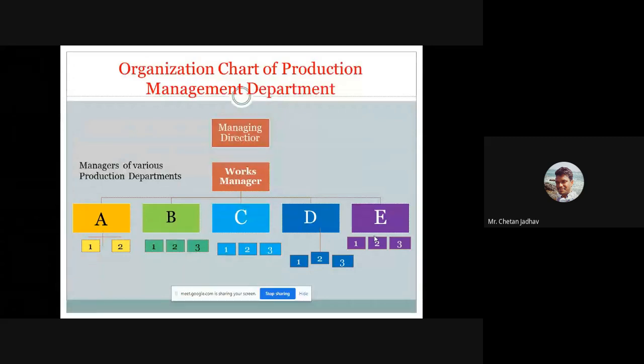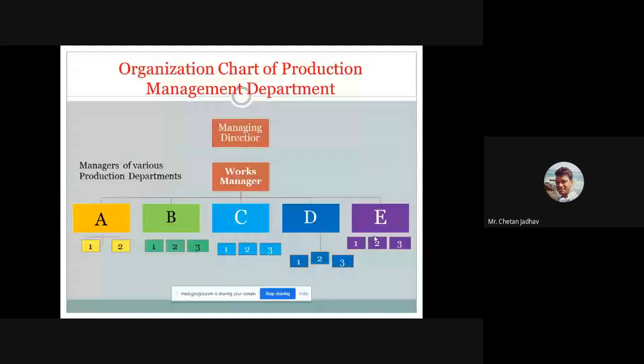So how different organization departments with their managers are working. This is a small example, or you can say one flow chart of the organization management.